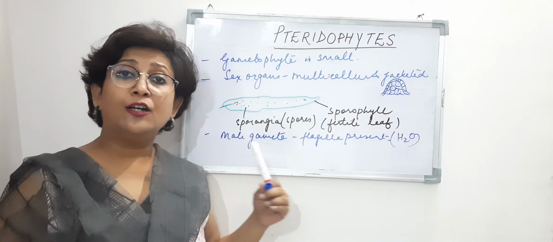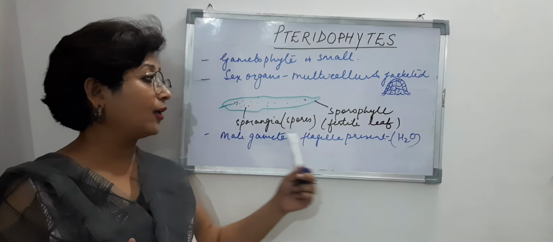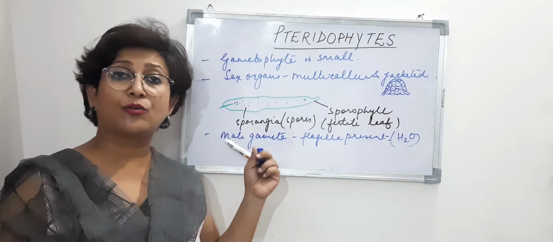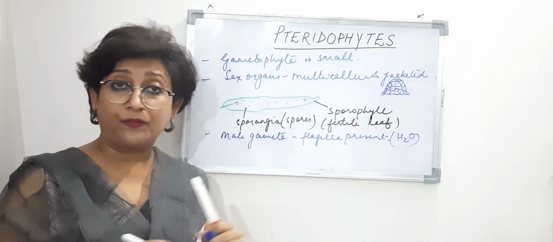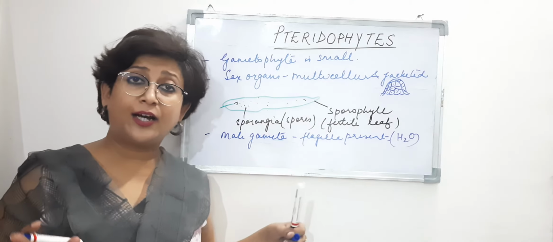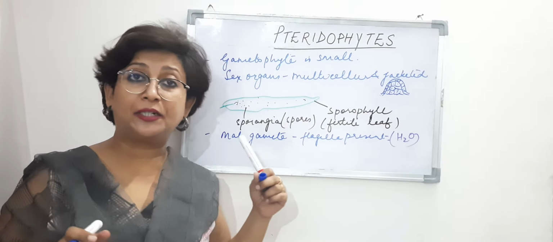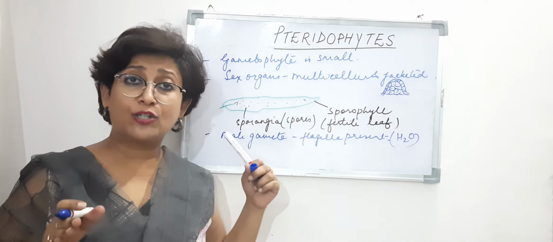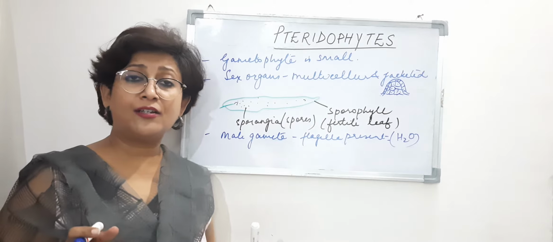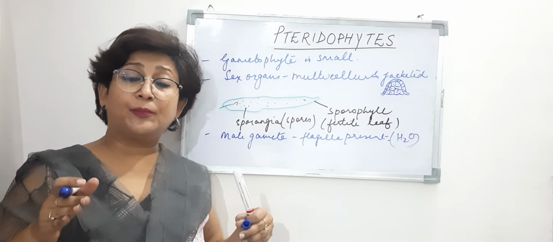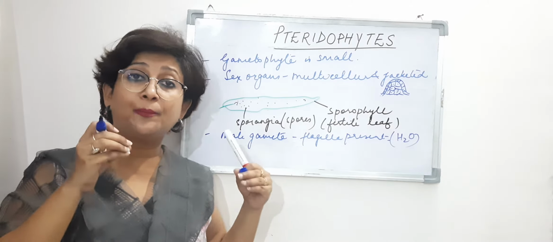Archegonia is the female sex organ. So to reach the archegonia, the antherozoids require water. Since water is not available in all places, the habitat of the pteridophytes is also limited. So they are found in restricted habitats, only those which have water present.